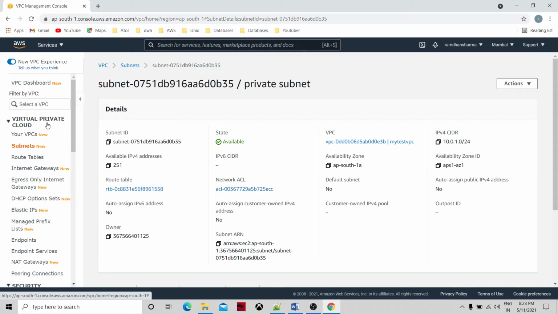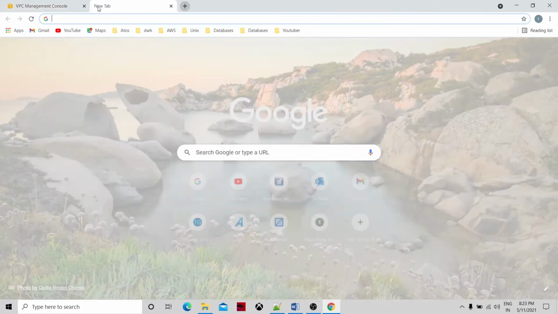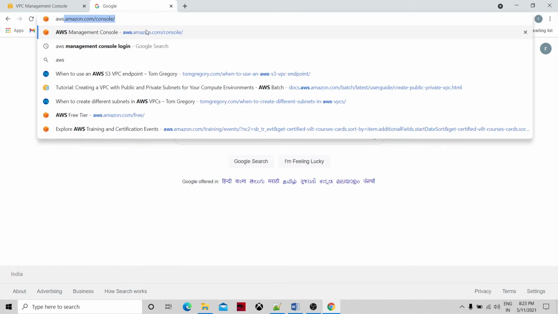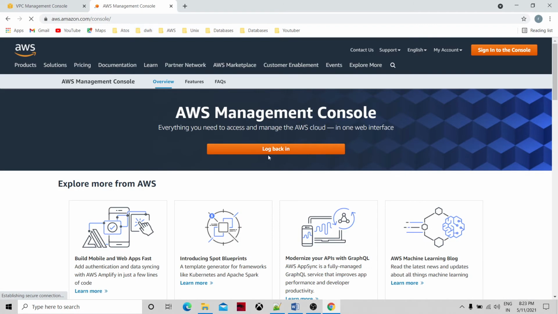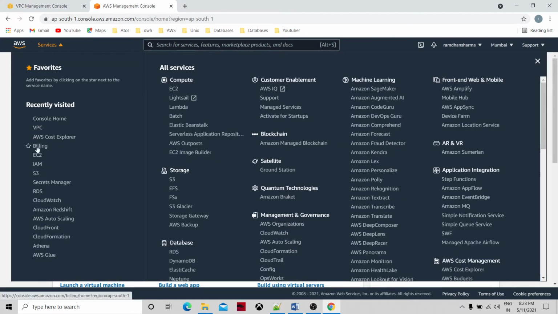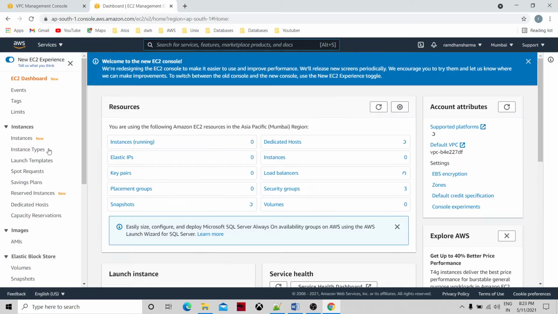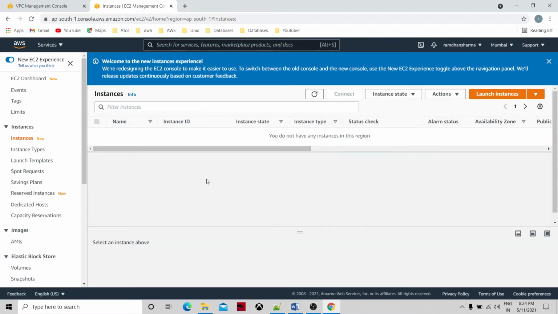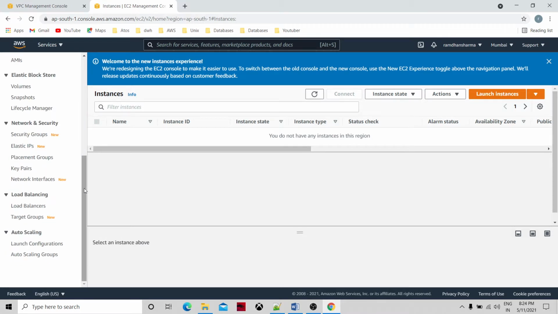Okay. Now let's open another window and log back in. I'll go to the EC2 in the services. Let's go to the EC2, the compute domain. So if I look at the dashboard, there is nothing running. So let's go to the instances, and before that, let me try creating one elastic IP.